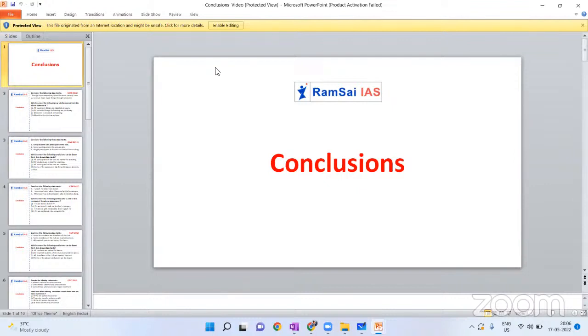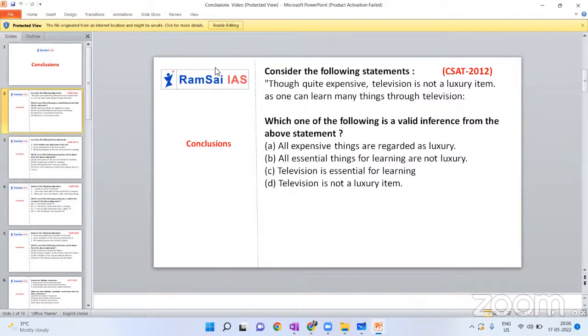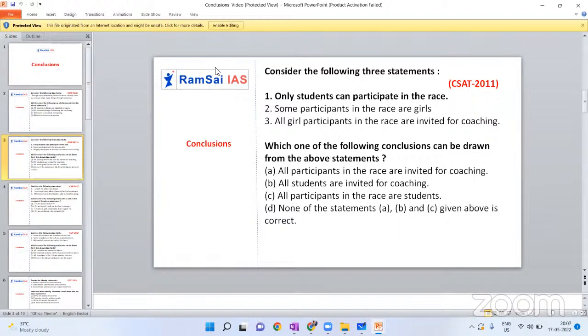But for a few questions, there will be only two statements followed by four conclusions. And in a few different government exams, there will be two statements followed by two conclusions, but there are four different options based on the conclusions. Like both 1 and 2 follow, only conclusion 1 follows, only conclusion 2 follows, both never follow, like that. The options change. But in CSAT normally you can find almost all the questions in the same way. There will be two or three statements followed by four different conclusions. Those conclusions are the options themselves.